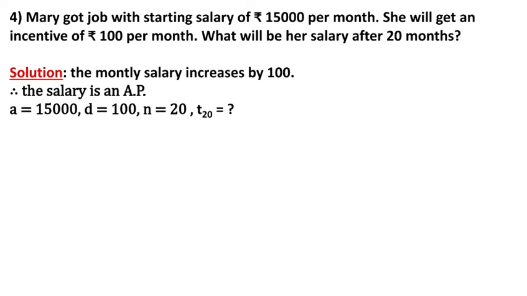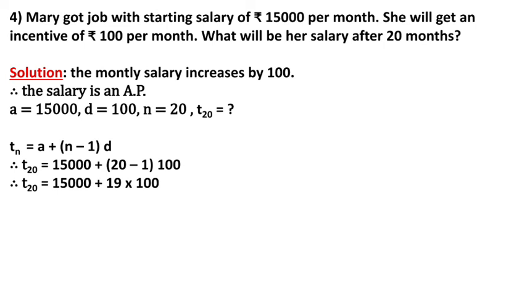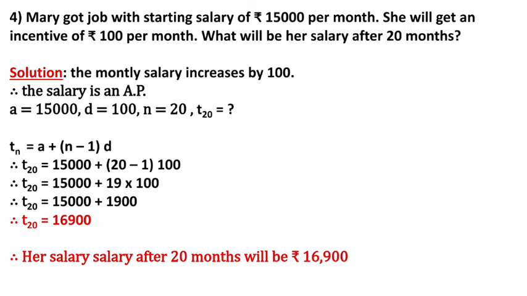Here we have to find the salary after 20 months. Means the number of month is 20. So N will be 20. After 20 month, how much salary she will get means T20 we have to find over here. Use the formula Tn equal to A plus N minus 1 D. Substitute the value. 20 minus 1 is 19 into 100. 15,000 plus 19 into 100 is 1900. So here T20 we get 16,900. It means her salary after 20 months will be 16,900.